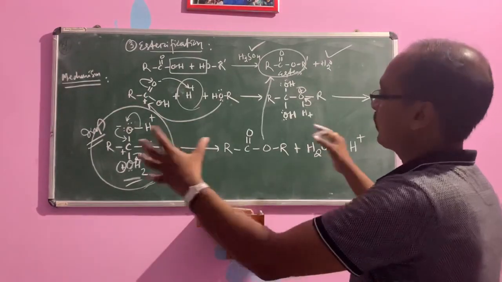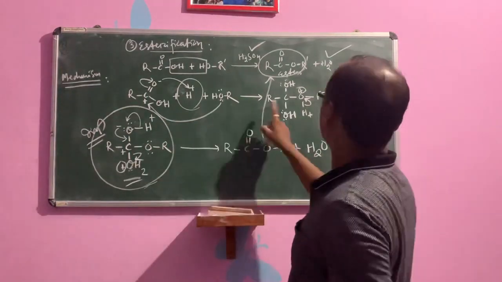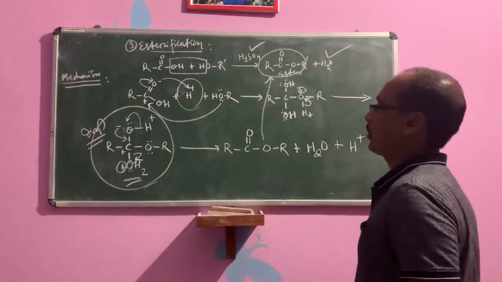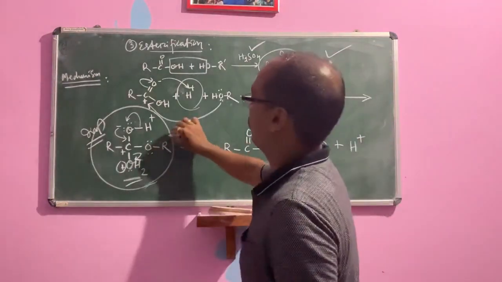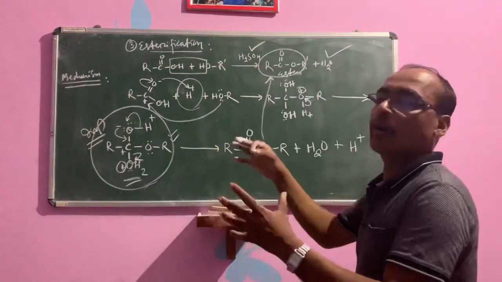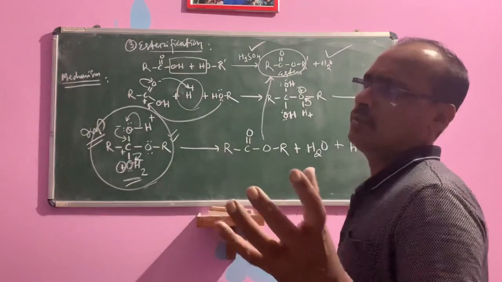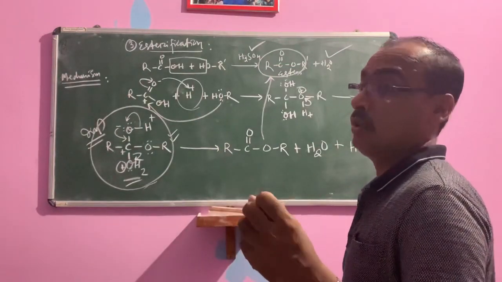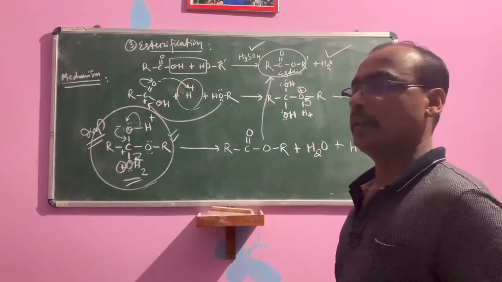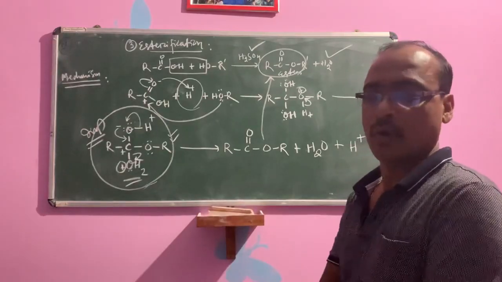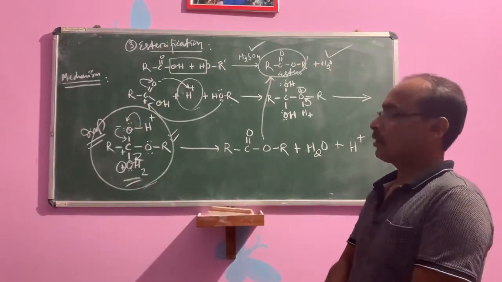So this is known as the mechanism of esterification. 1, 2, 3, last product. Okay, this one is important: how the electrons are delocalized. For the mechanism, you only have to remember that the delocalization of electrons depends on the electronegativity. Then it will be easier for you. Okay, till then this is all about esterification.